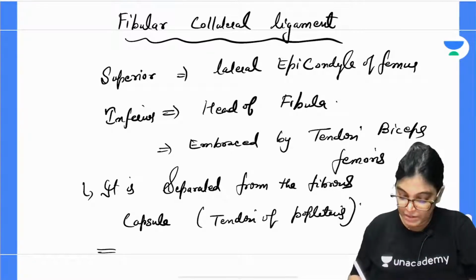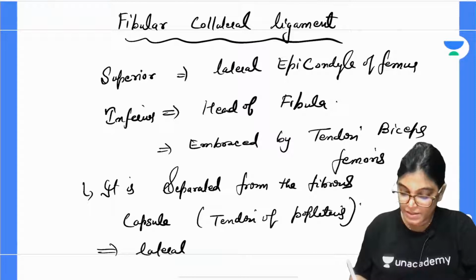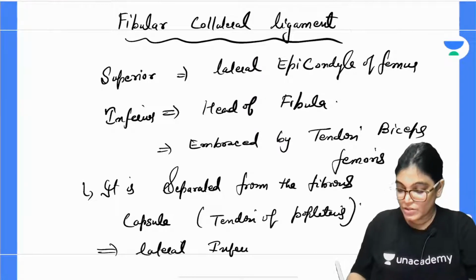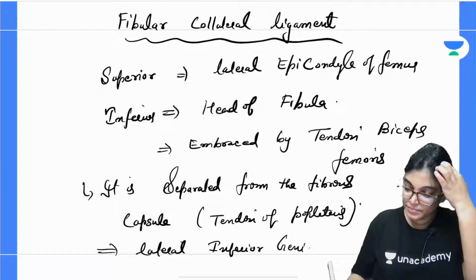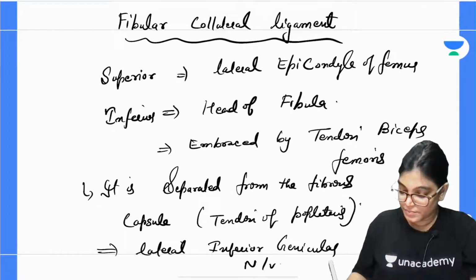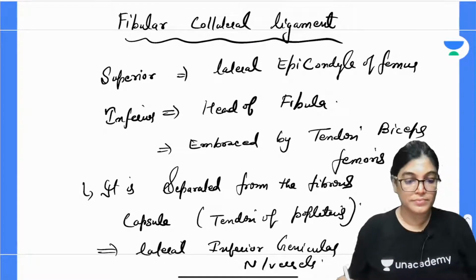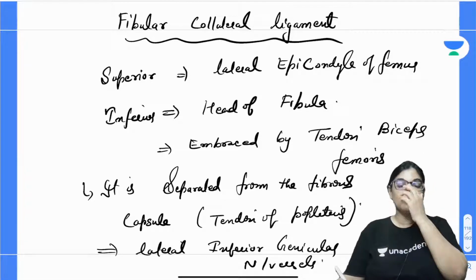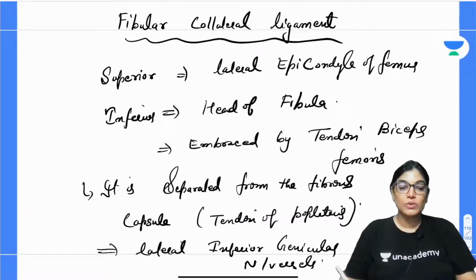And it is related to lateral genicular nerves and vessels, lateral inferior genicular nerves and vessels.